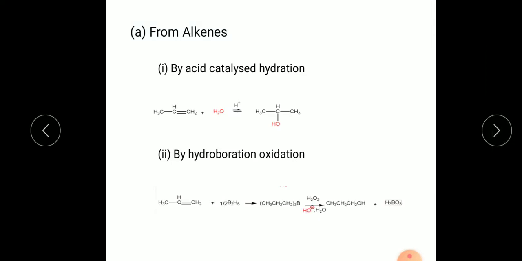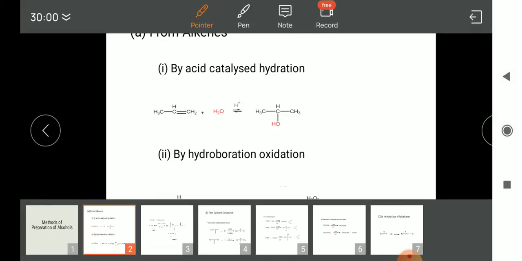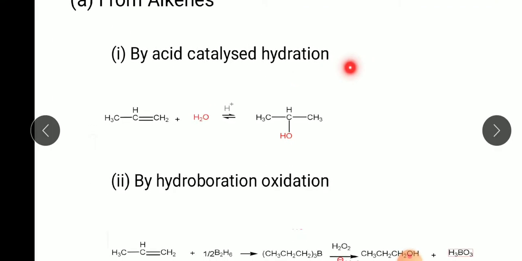So the first method is from alkenes. From alkenes we can prepare alcohol in three ways. First is by acid catalyzed hydration, second is by hydroboration oxidation reaction, and third is by oxymercuration demercuration reaction. So let's see the first one, acid catalyzed hydration.